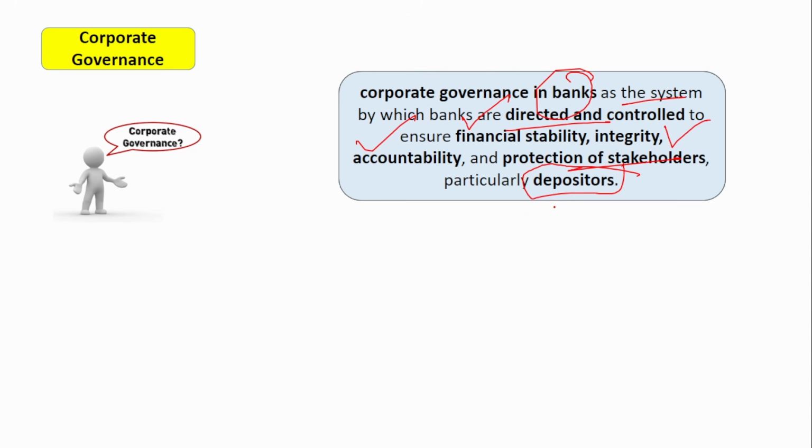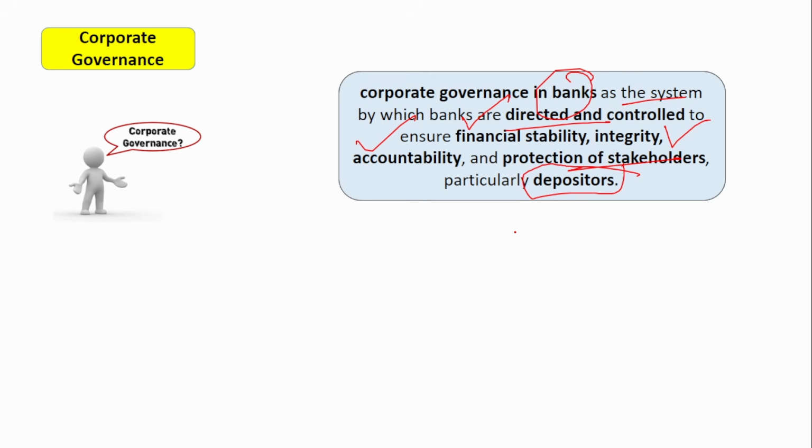For that, there are a lot of things under corporate governance, like onboarding the directors. There are certain conditions that have to be followed when onboarding a director. He has to have good financial and economic knowledge, he should not be involved in any case, he should be of sound mind, and he should be of a minimum age. All this is set by the Reserve Bank of India, and it has to be followed when the banks recruit any directors into their board.